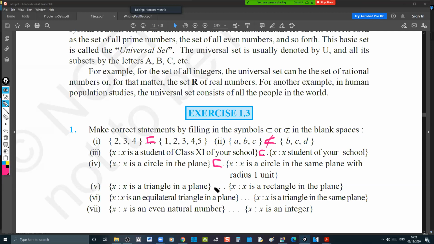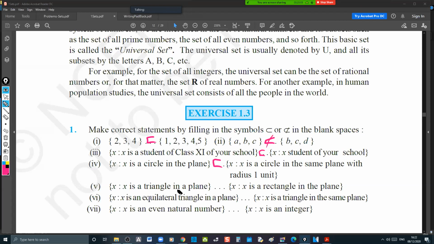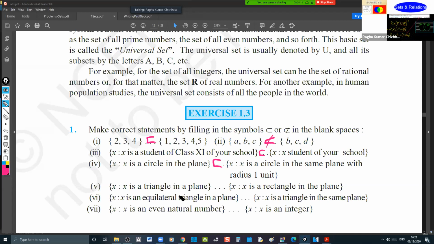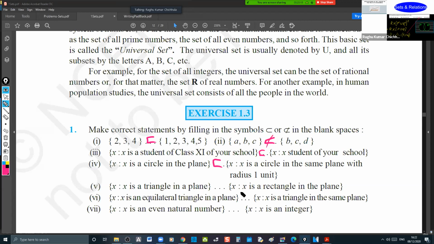{x : x is a triangle in a plane} and {x : x is a rectangle in a plane}. It's a subset only, sir. Fifth one, is it a subset? Yes, sir. I mean, you can draw a triangle in a rectangle, right? Let's ask Chaitanya. Yes, sir. It is a subset, as long as the dimensions are not mentioned. No, x is a triangle in the plane, x is a rectangle in the plane.